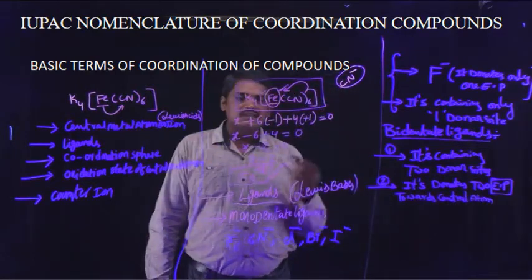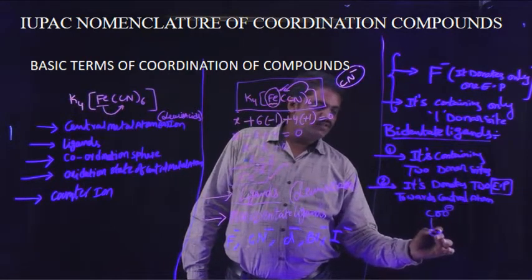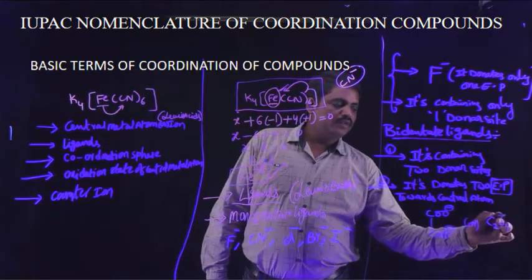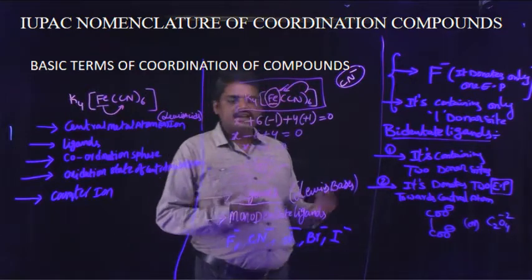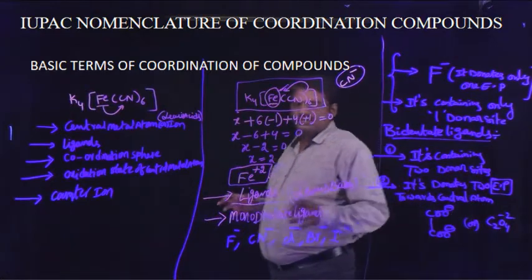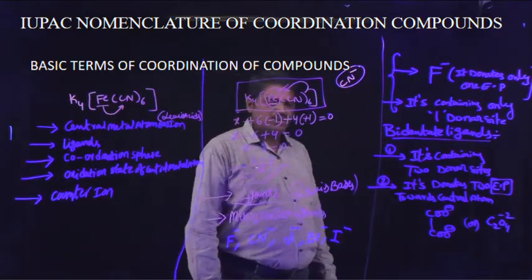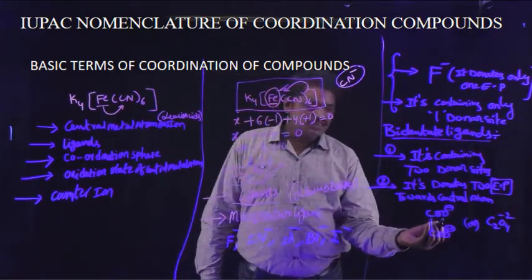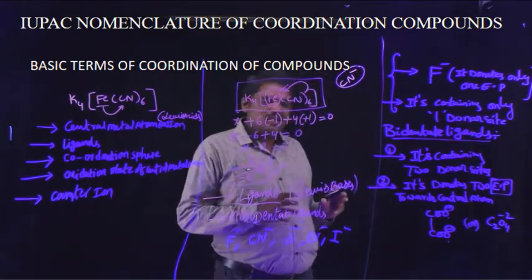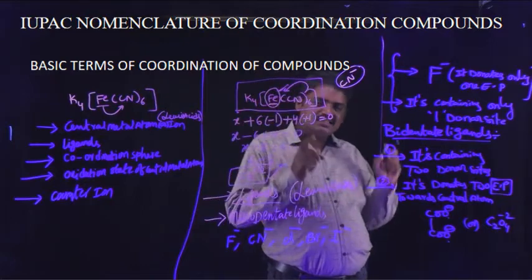Example, oxalate ion, C2O4 minus 2. This is an oxalate ion. The ion structure is clearly observed. It contains two donor sites. One of the sites is this side and another one is this side. Two donor sites are there.